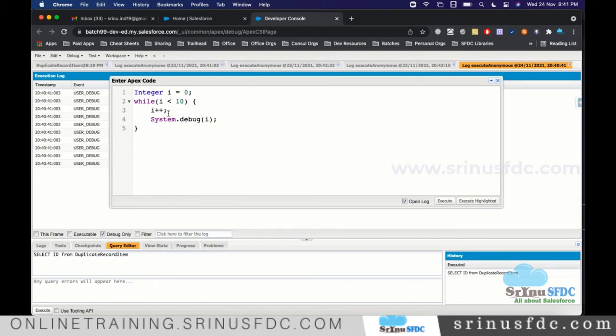If you print this after I++, what will happen? First 0 less than 10, it enters. It will increment by 1. Now it will print 1. Again 2. Let's say I is 9. 9 less than 10, it will enter inside and increment to 10. It will print 10, right? But next time 10 less than 10 fails. In the output, you will be seeing 1 to 10. That's what will happen.